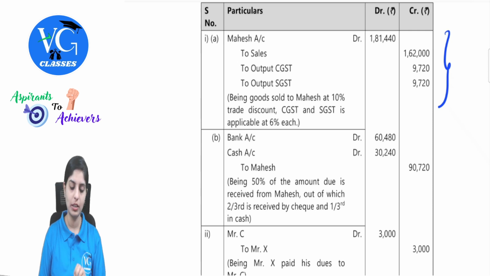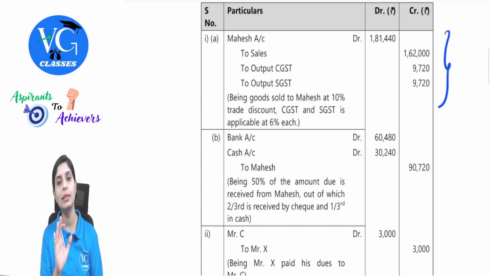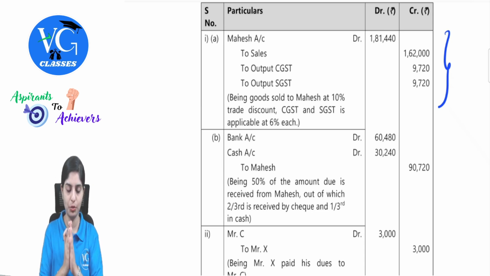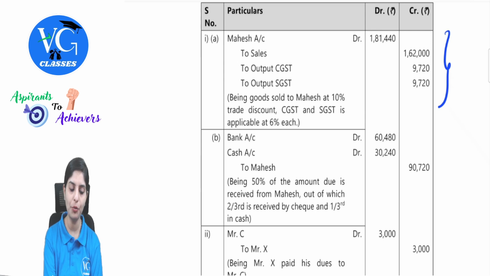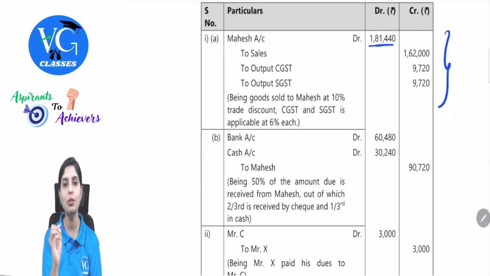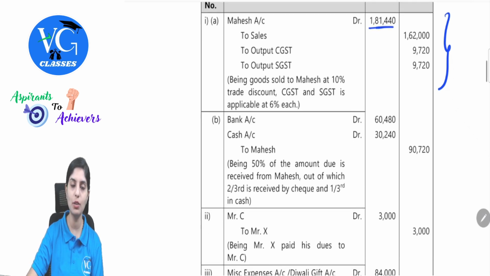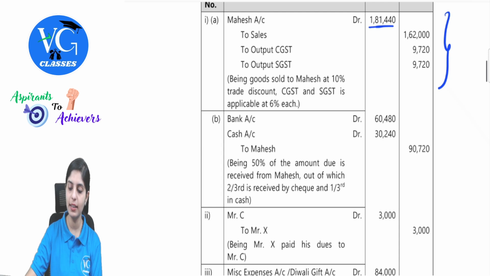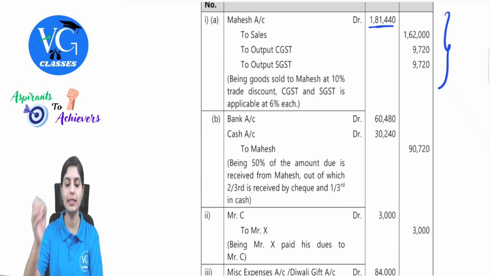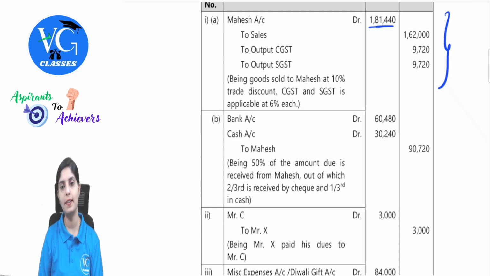Yes or no? Sorry, he is your debtor to receive. So we will just record the receipt entry for the partial amount. The total amount due here is 1,81,450. First take out 50% of this. This will be 90,720. In this 90,720, two-third is received by check. So what is the entry?